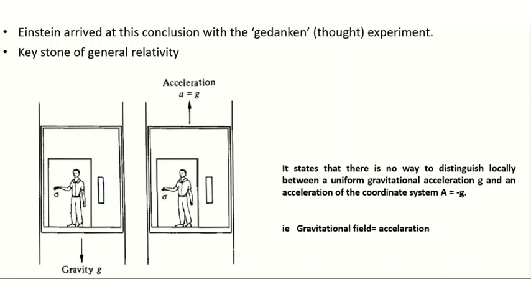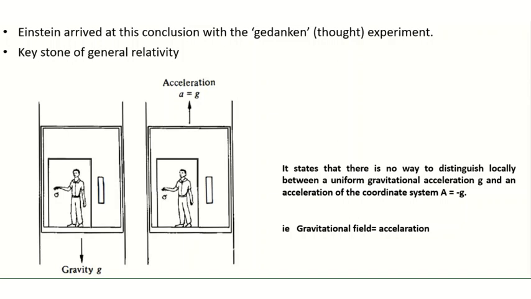The other two cases are when the elevator is freely falling in the gravitational field. So this elevator and all its contents will be accelerated downwards at a rate g, and if he releases the apple, it will float as if it is motionless in free space.